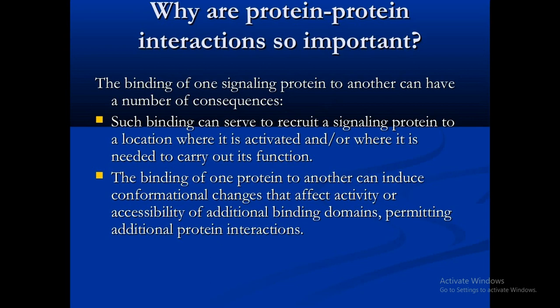Then the binding of one protein to another can induce conformational changes that affect activity or accessibility of additional binding domains, permitting additional protein interactions. So as I discussed, a single protein binding to another protein can cause different pathway activation, or it can change the shape also, and it can cause various functional disabilities or activation. So both can happen.